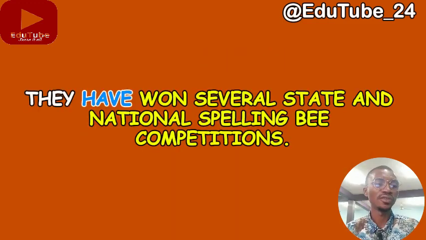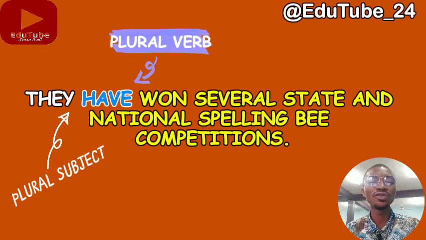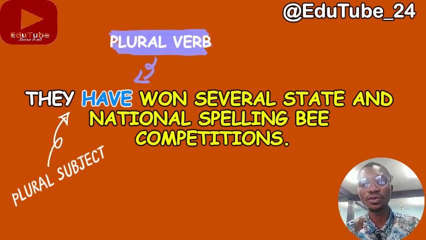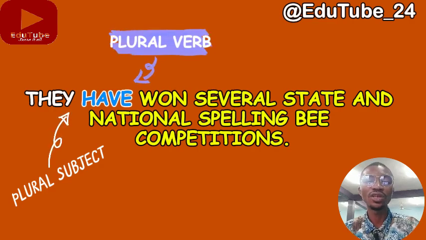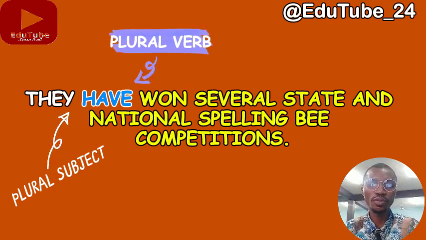And then the third example says, they have won several state and national spelling bee competitions. I guess this example is also referring to Alex and Annabelle, because they explain that the twins study voraciously. Alex and Annabelle are quick learners. So I guess the pronoun they is also referring to the two of them. But then that's not for today's lesson. So they is also a plural, which could be referring to the twins that we mentioned earlier, or to Alex and Annabelle that we combined earlier in the first example.